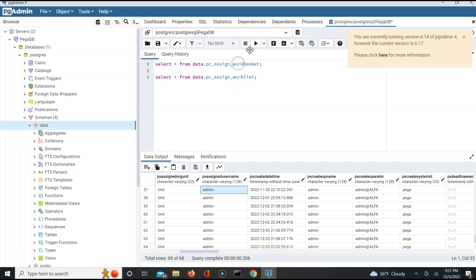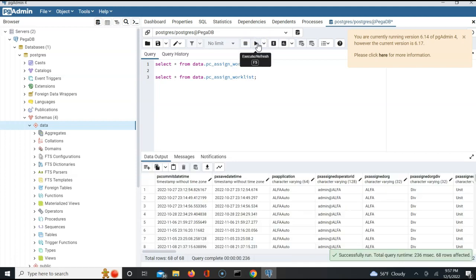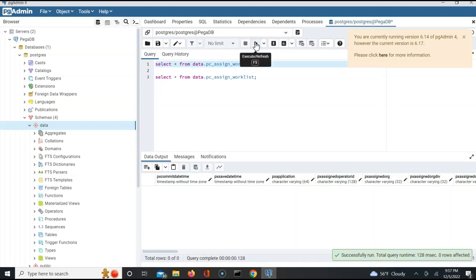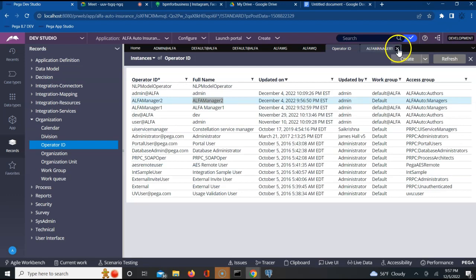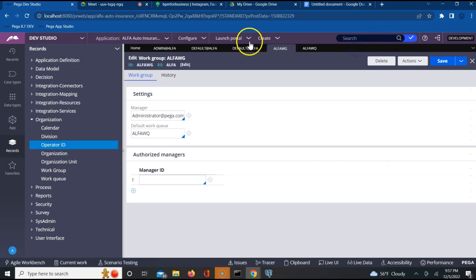Same thing happens for Workbasket also. Right now, we don't have anything. Yes or no? See, we don't have anything. Zero records are there. Let's try to add some records there. To do that, we need to do some modification. Right now, our workflow or our customer flow is not routing anything to the queue. Let us see how exactly we can implement that.